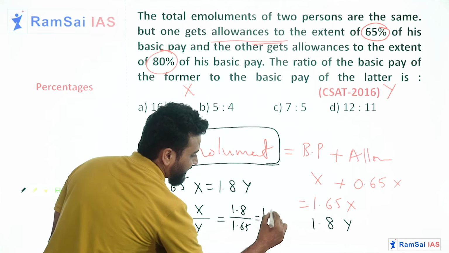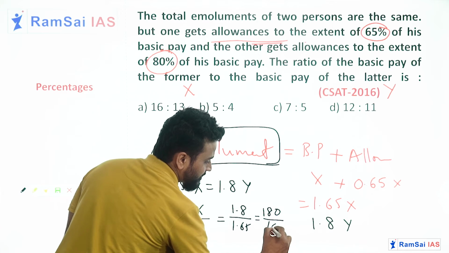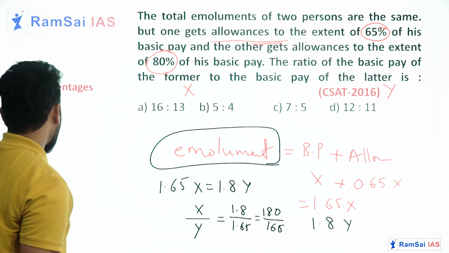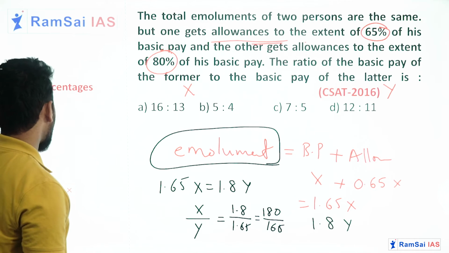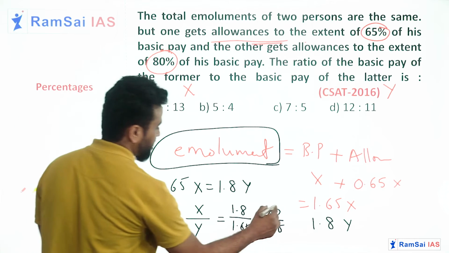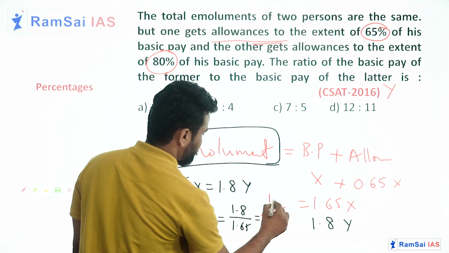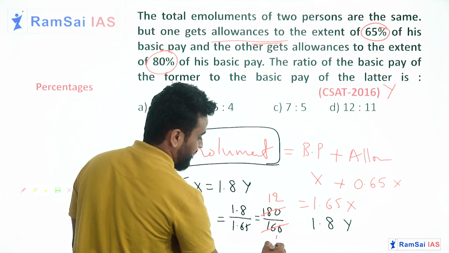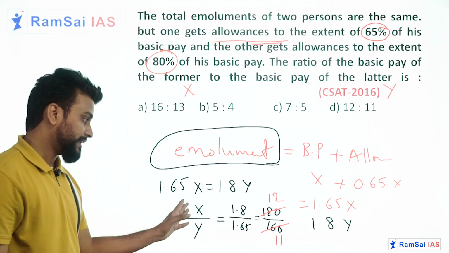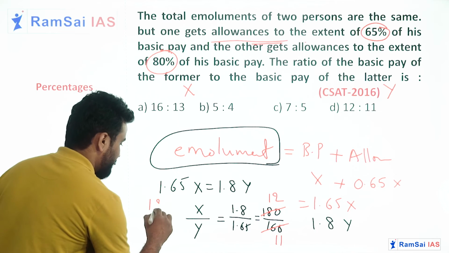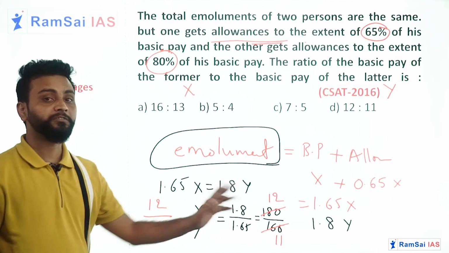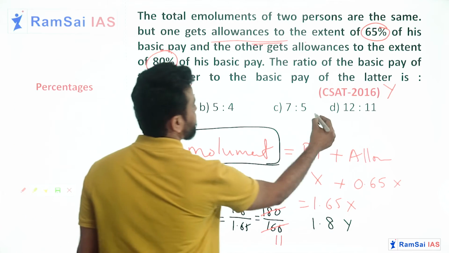Can I write it as 180 by 165? Yes, of course. And it is very clear these two are multiples of 15. 15 12s, 15 11s. So their basic pays are in the ratio 12:11, which you can find in option D.